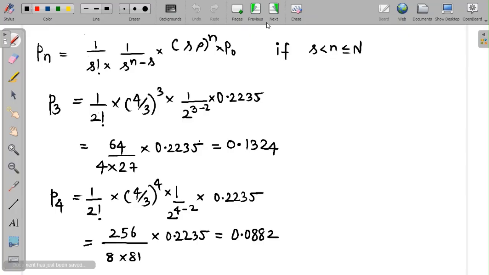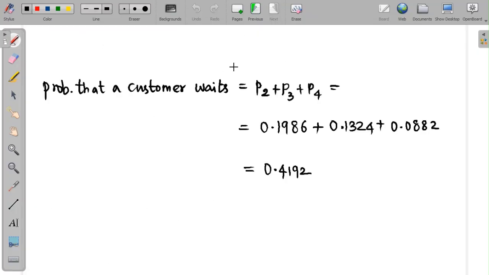And since n is equal to 3, we have P3 at 0.1324. And since n is equal to 4, we have P4 at 0.0882. So since the required answer is the sum of P2, P3, and P4, the probability that a customer will have to wait in the queue is 0.4192.